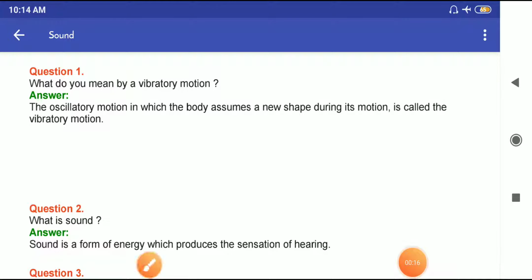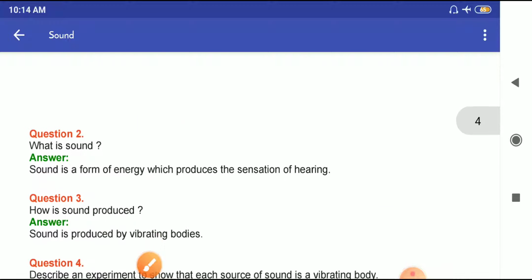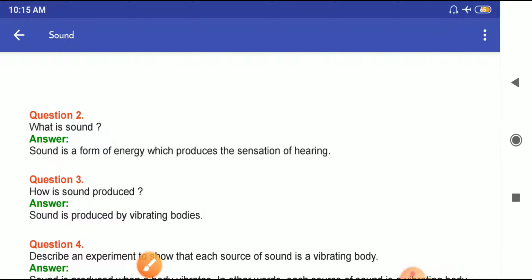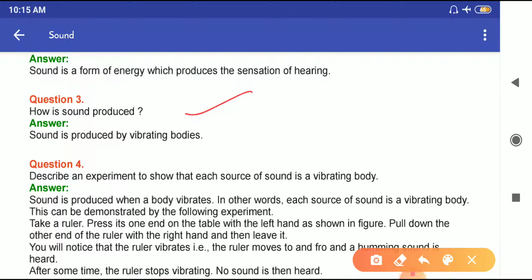Question number 1, what do you mean by a vibratory motion? The oscillatory motion in which the body assumes a new shape during its motion is called vibratory motion. Question number 2, what is sound? Answer, sound is a form of energy which produces a sensation of hearing. Question number 3, how is sound produced? Sound is produced by vibrating bodies.